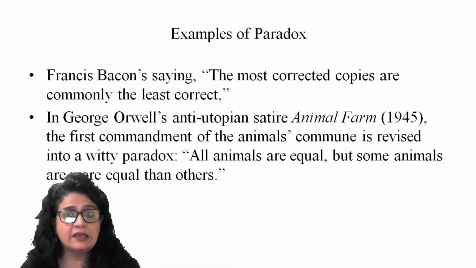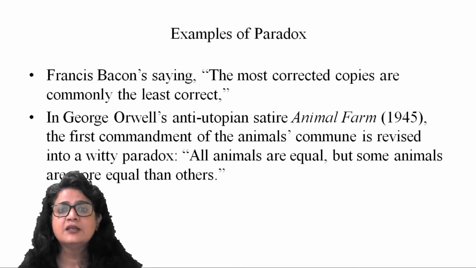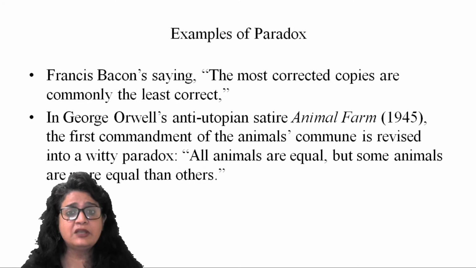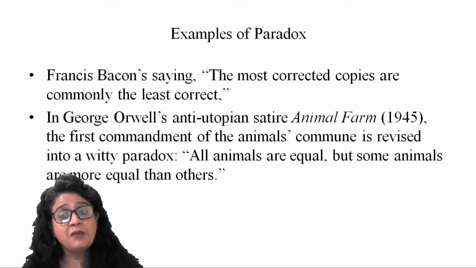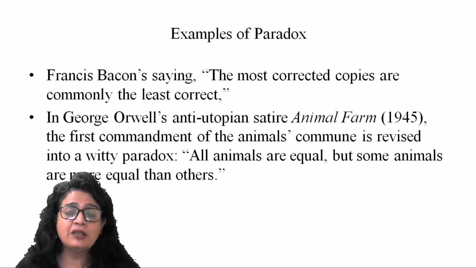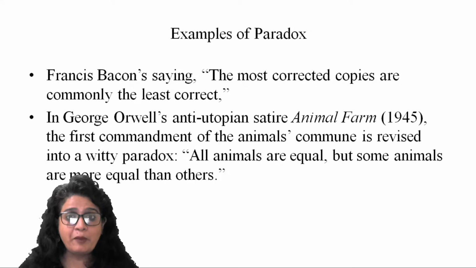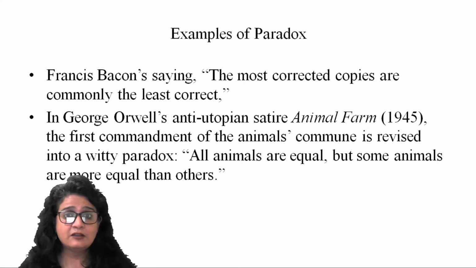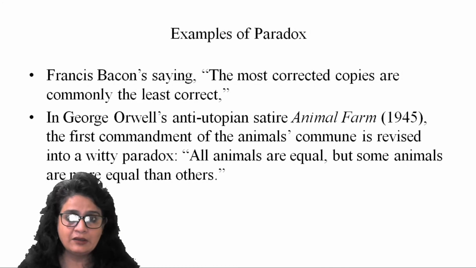In some ways than others, right? And they should be given special treatment. They should be treated specially, right? So all are equal, but some are more equal. Equal means somebody who is at par with other people. That means nobody is beneath, nobody above, right?